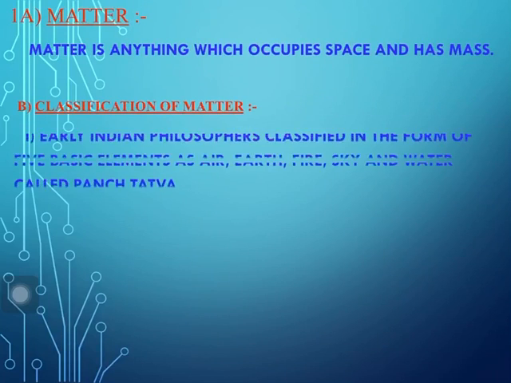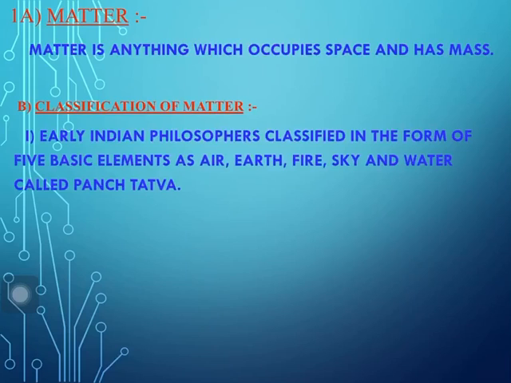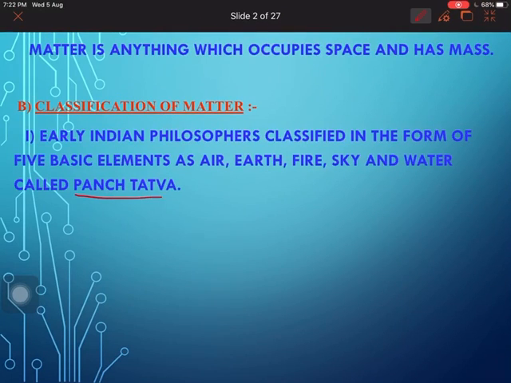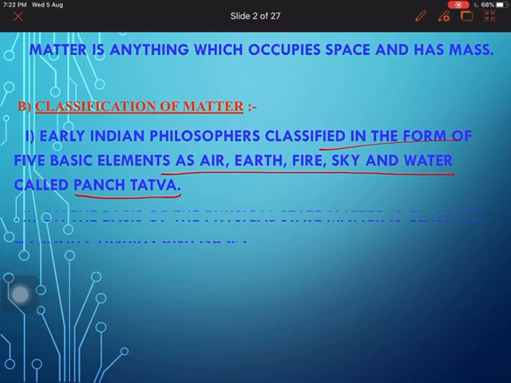Classification of matter. An early Indian philosopher classified the five basic elements as the key for matter classification, which is also called Panch Tattva. This was the earlier philosophers' view that matter is made up of all these Panch Tattva, 5G.